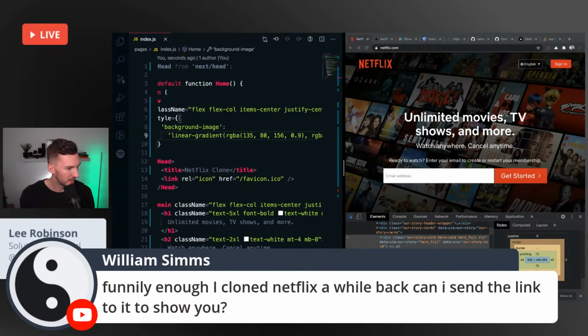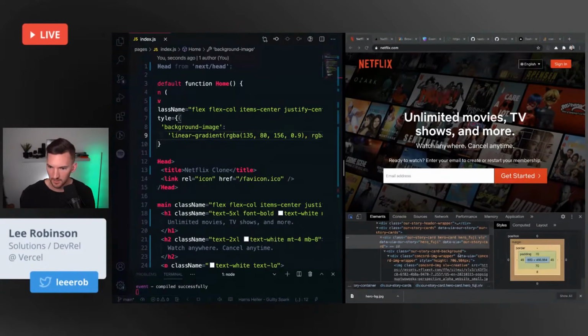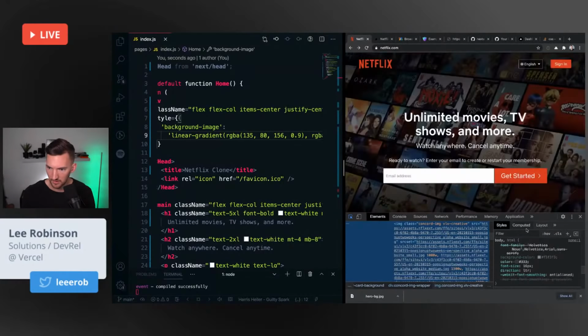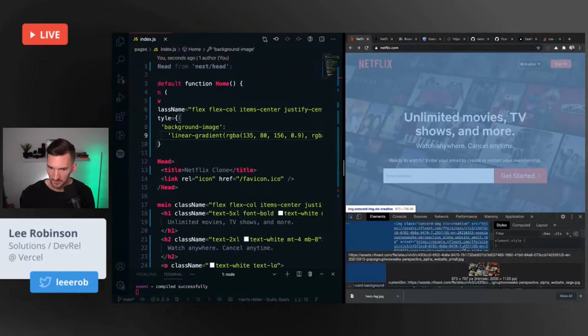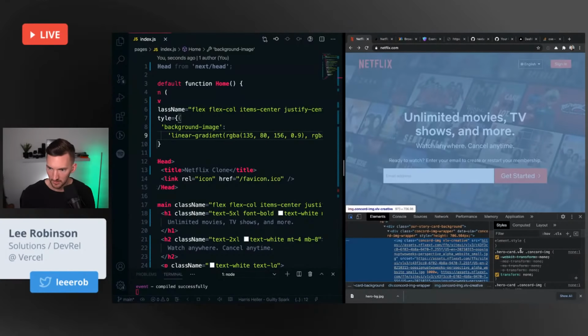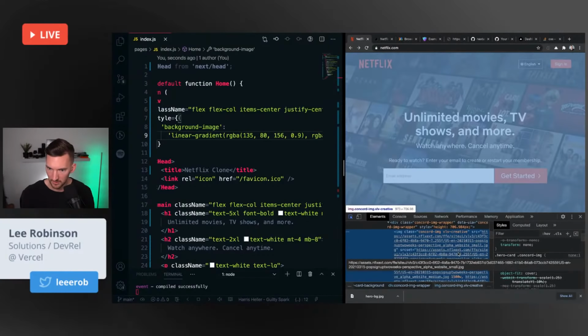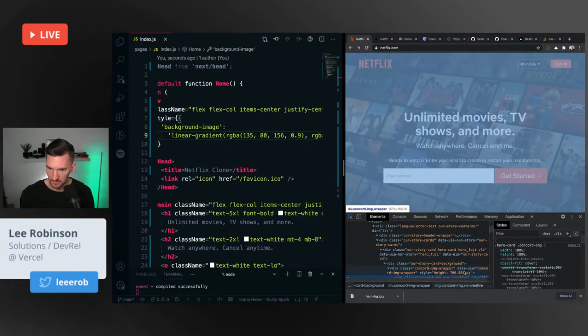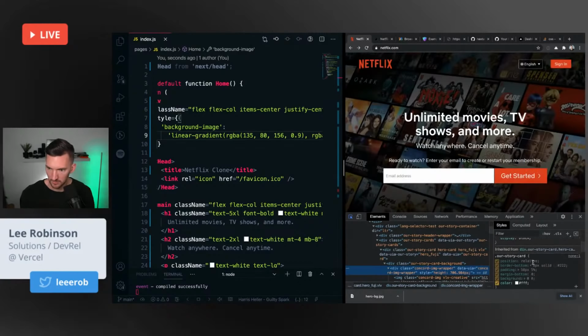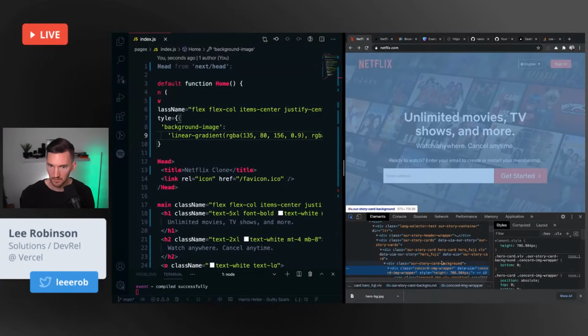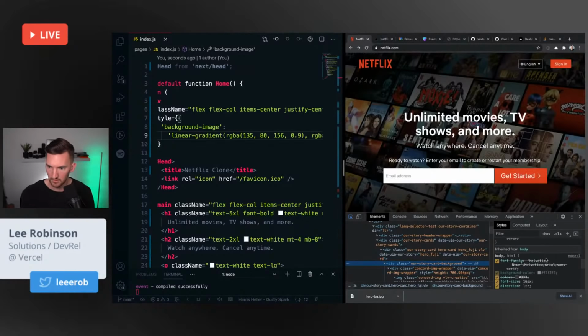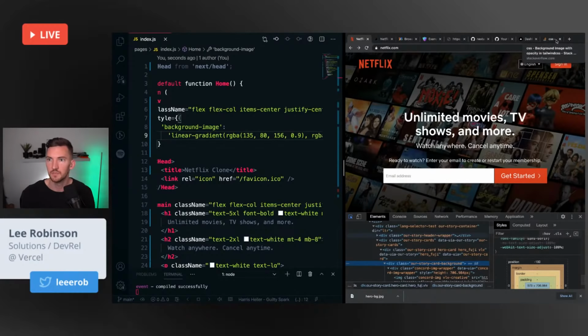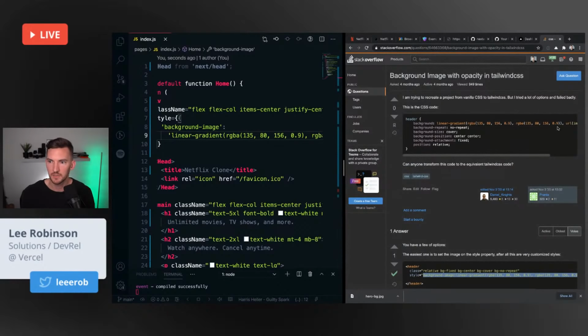Yeah, send the link for sure. I might just have to do my own here because I'm not seeing the CSS. Well, that's fine. Maybe we'll just steal.